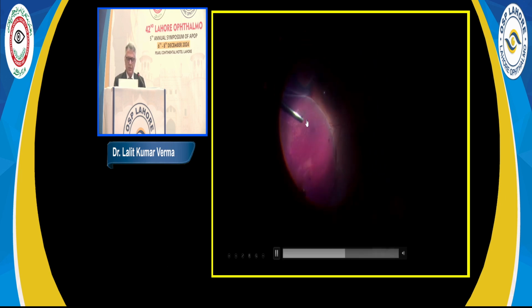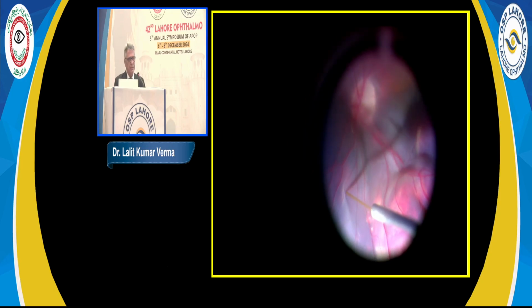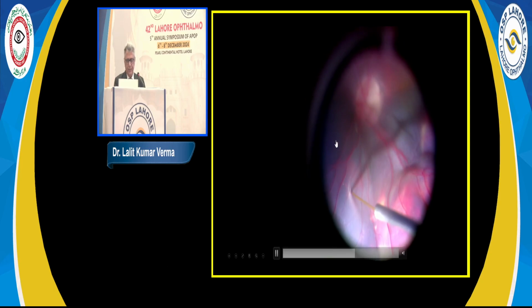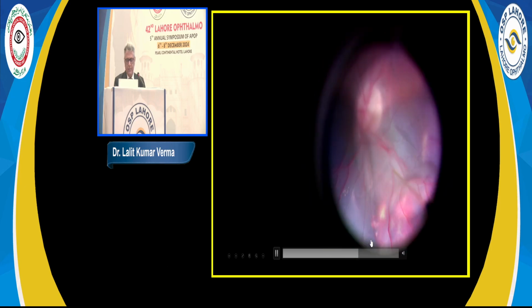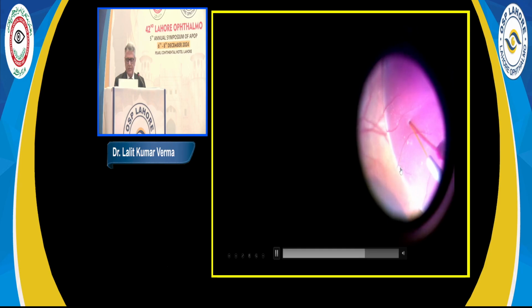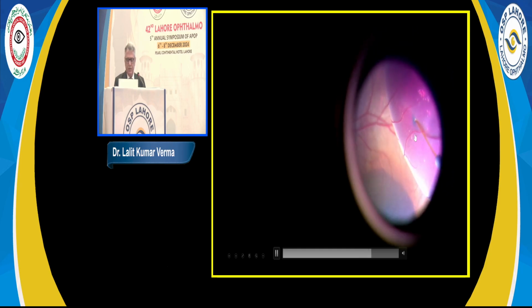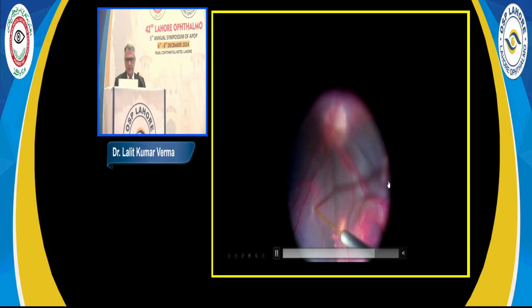So then what you do is the same dual bore needle, and you have to puncture at multiple places. rTPA. This is showing that dual bore needle, 41 at one end and 23 at the other end. So sometimes you can color it with fluorescein or BBG also, just to see the flow. Otherwise, this flow may not be visible, how much you are injecting. And then you do air fluid exchange.